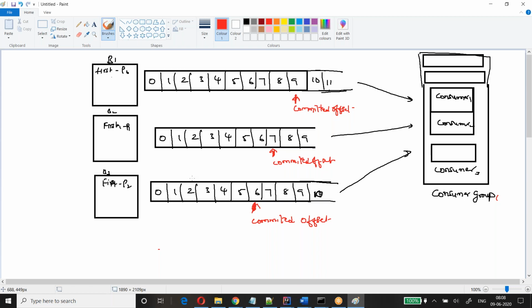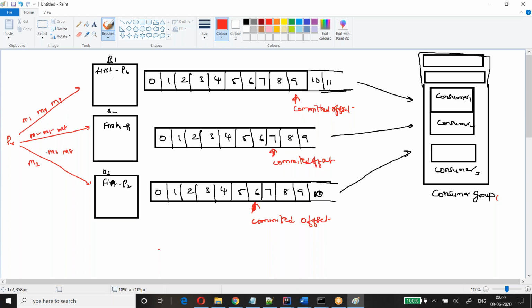Yeah. So let's say I publish a message here. I am a producer. So first message will go to first partition 0. Second message will go to partition 1. Third message will go to partition 2. Again, next messages will go M1, M2, M3. Again, M4, M5, M6. Again, M7, M8, M9. So how it is going? It's a round robin fashion.